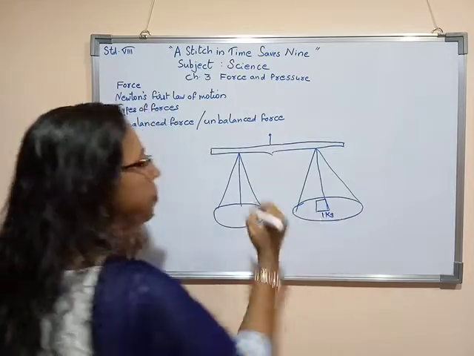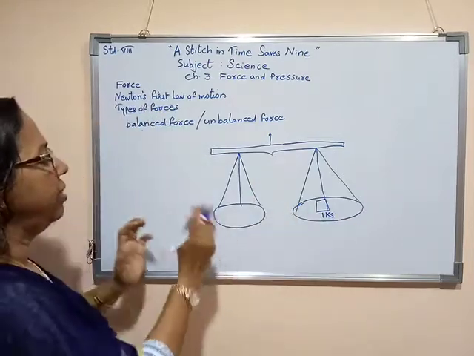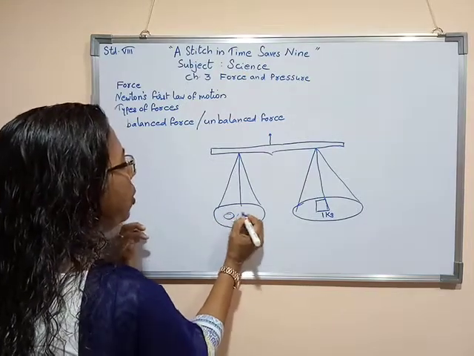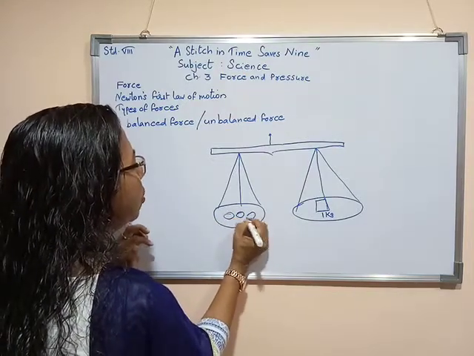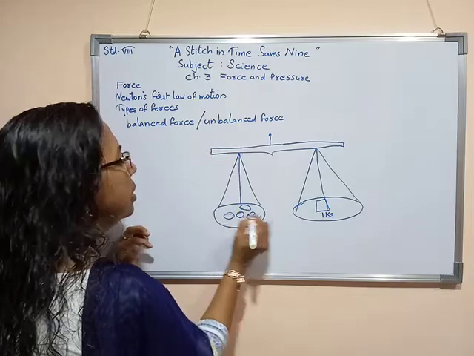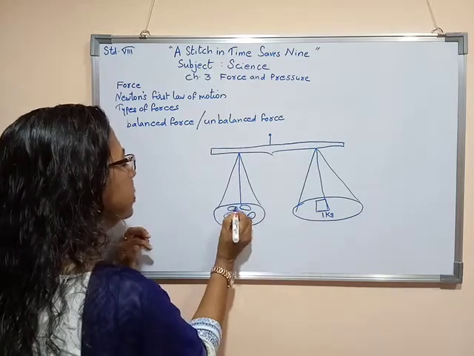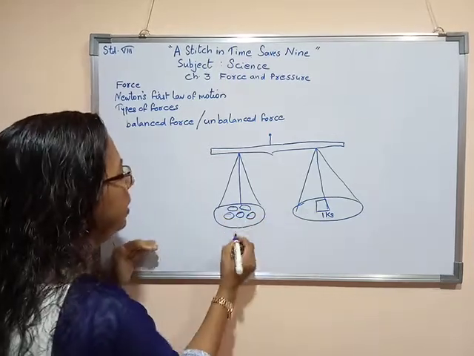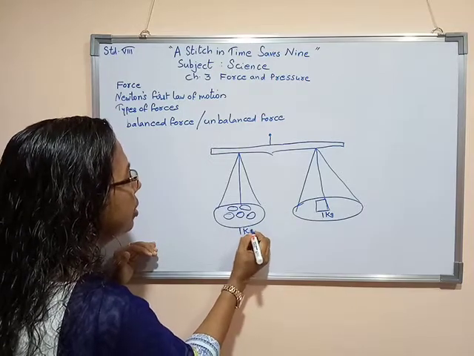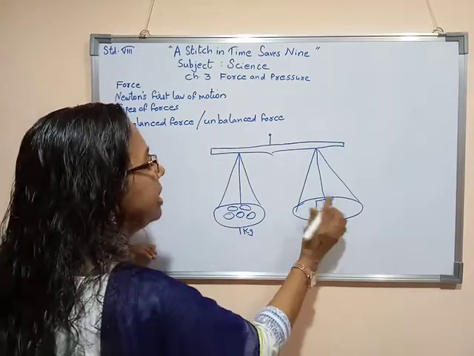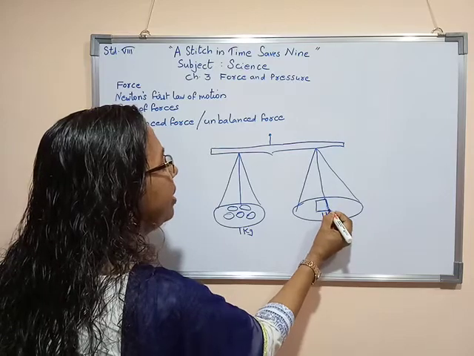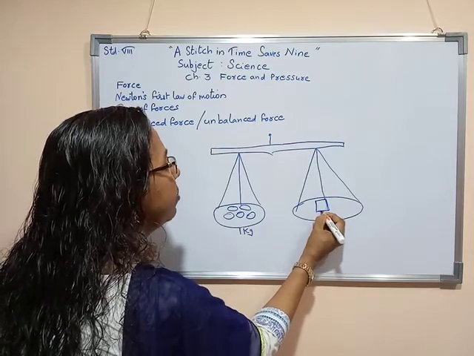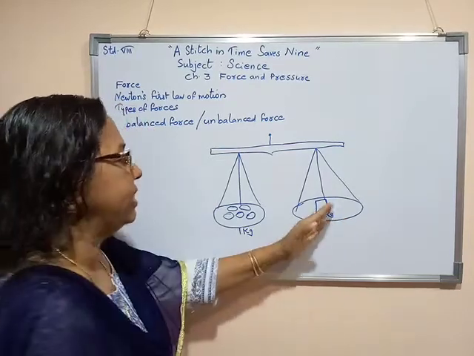Mass is kept here. Here we keep potato, or onions or tomato, till 1 kg weight, equal mass. Here I kept 1 kg potato, and here the thing we kept has 1 kg mass.